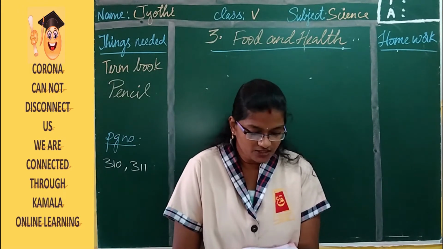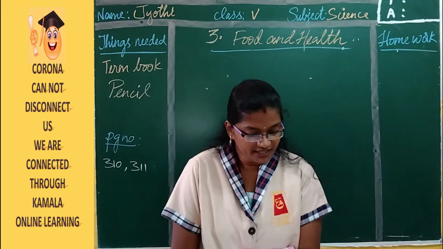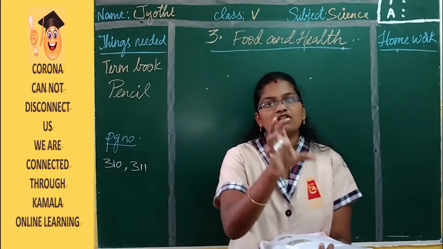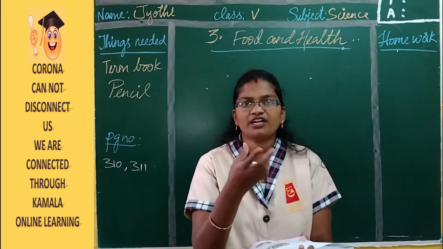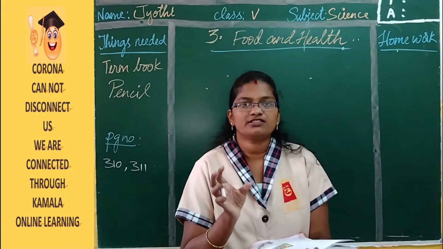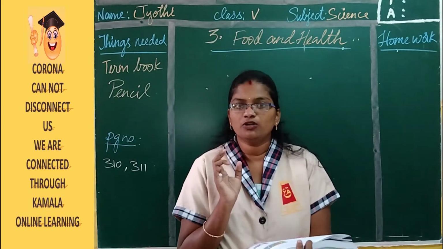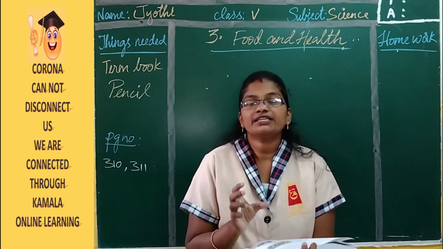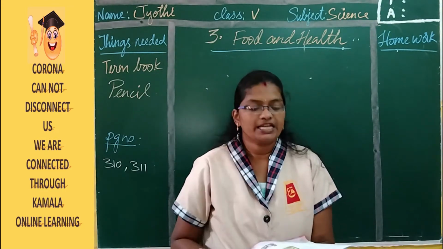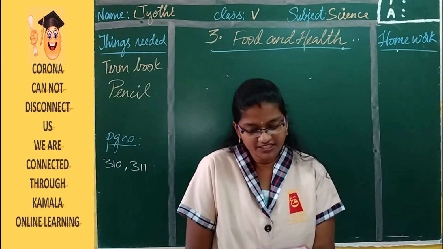A person who sits in the office most of the time must eat less fat and carbohydrates. Few people do their work completely on the system. They sit and do completely online work. Such people don't stand or walk here and there. Just for some time they move around, but most of the time they sit and work. Such people should eat food items like carbohydrates and fat very less because they need very less energy. So different people have different dietary requirements.